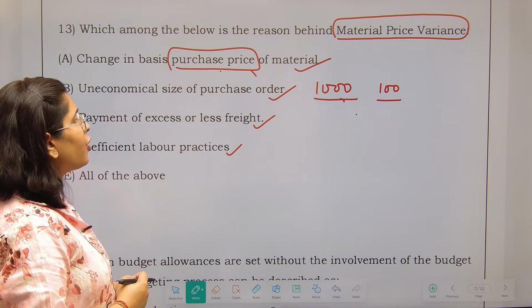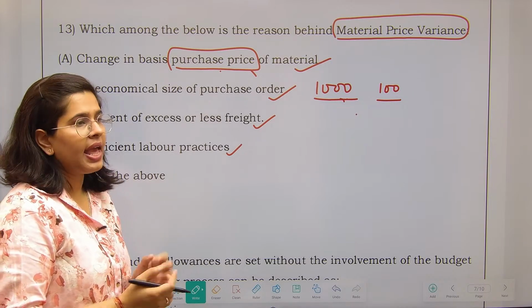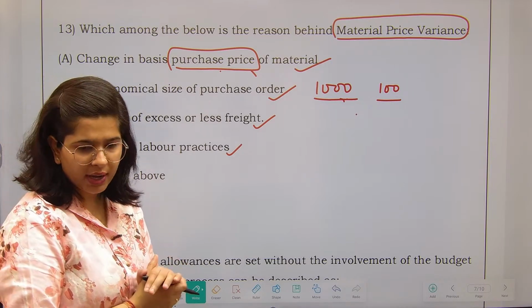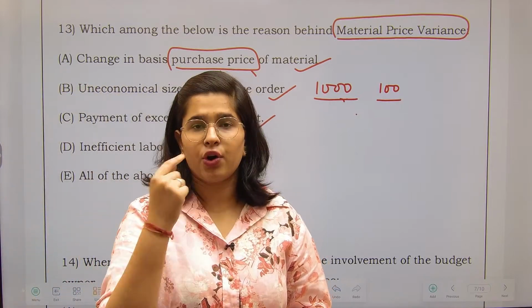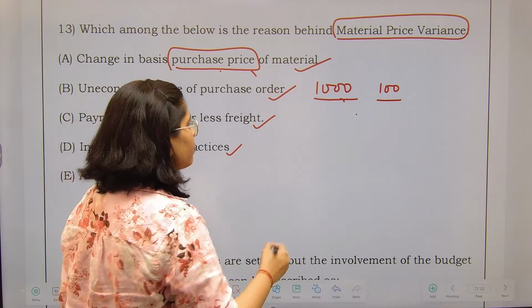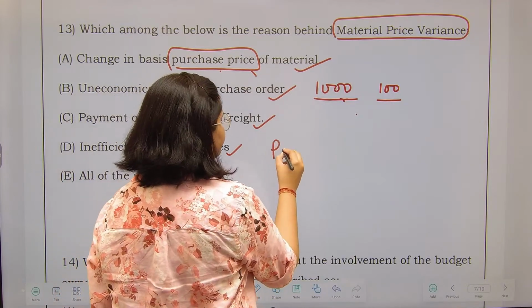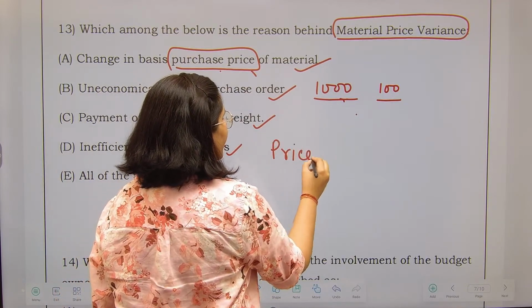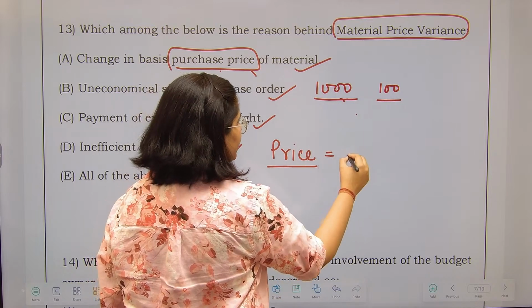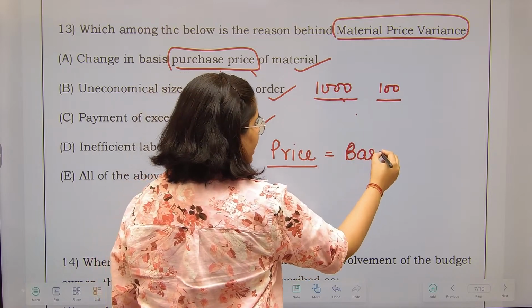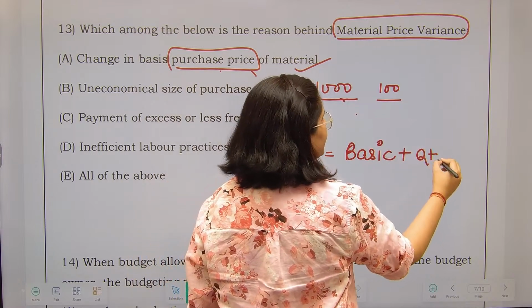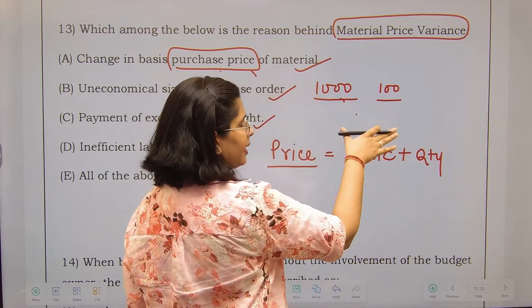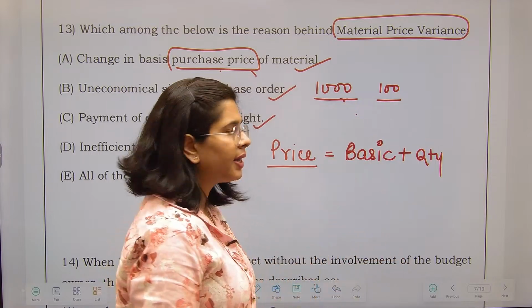Next is payment of excess or less freight. Excess or less freight, please understand this. Whenever we purchase a material or raw material, it is inclusive of everything. So when I say the price of raw material, it is inclusive of basic price. It includes any kind of quantity discount that you might be getting by purchasing a bulk quantity.